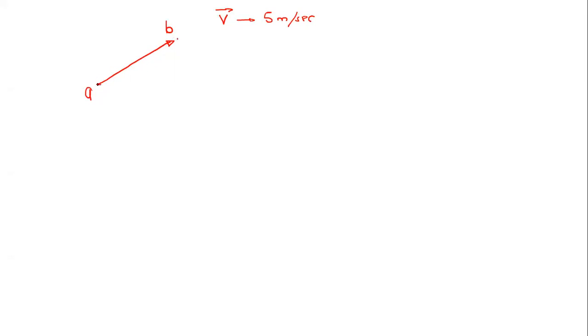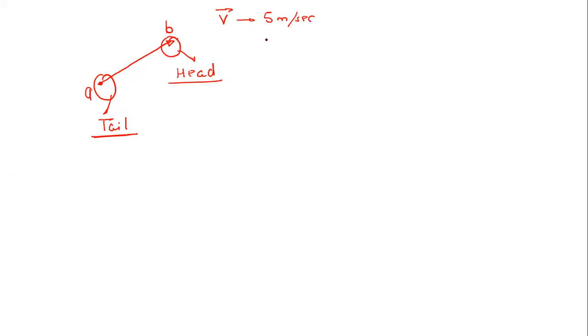Now what you have to remember, this point is going to represent the tail, and this point is going to represent the head of that vector. These are simple notations which we can use. So the point A will refer to the tail, the point B will refer to the head, and the direction will be from the tail towards the head, right?